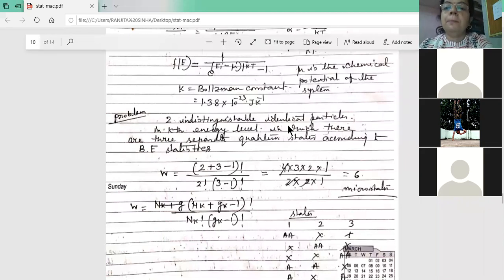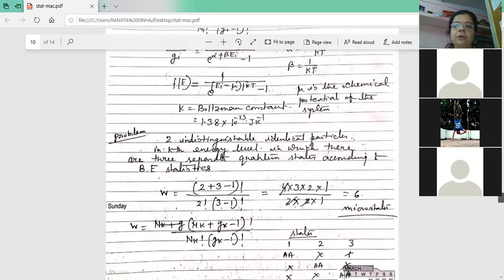Remember this one, particles are indistinguishable, that means you can't say this is A and this is B. Say that 2 red balls are kept. You have 3 boxes and you have 2 red balls. You can't say this is red and this is yellow, not two colors, only one. That is, you can't distinguish between them. So this is the condition in Bose-Einstein statistics.